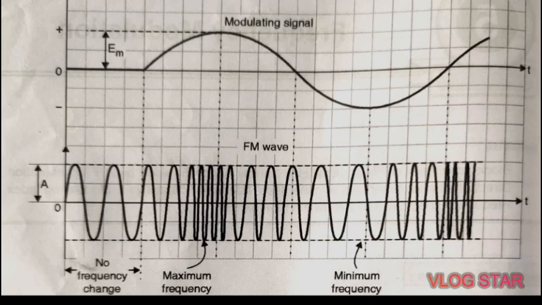So the time domain display of this FM wave we can see in this figure. So here one modulating signal is there, this is the modulating signal, or we can say the information signal, and one carrier signal is there. Okay, so here the third waveform, the second waveform, is the instantaneous envelope of the modulating signal and carrier signal. So we can observe that the amount by which the carrier frequency varies from its unmodulated value is called the deviation.